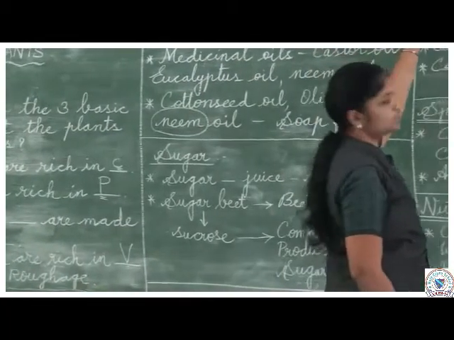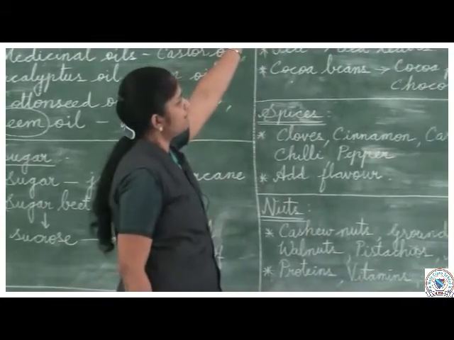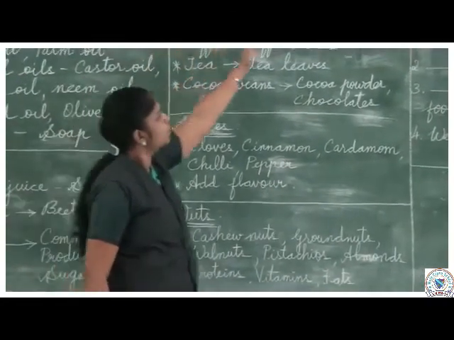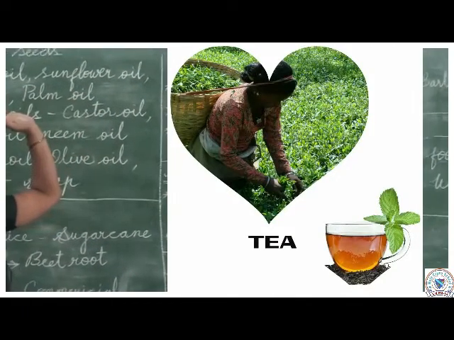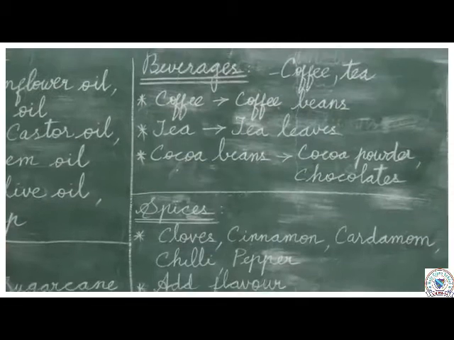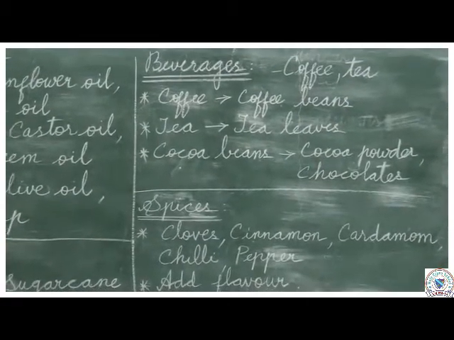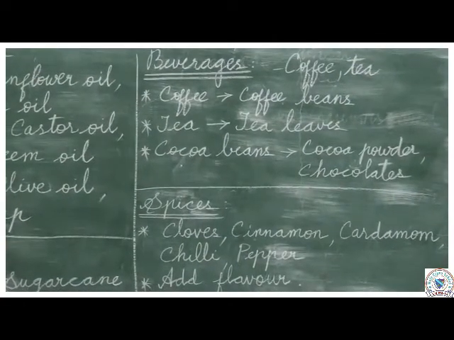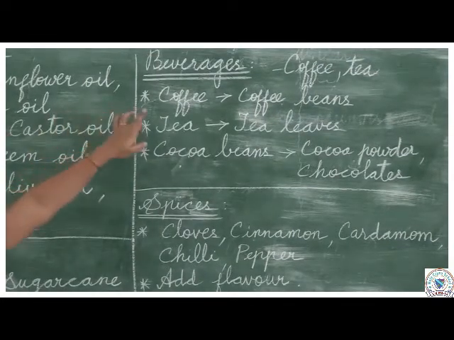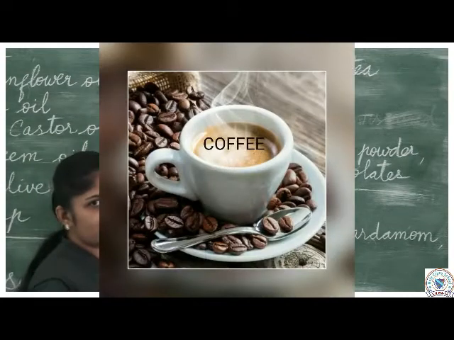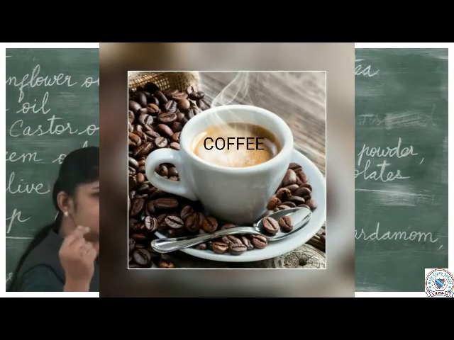Now moving on to the topic, beverages. What are all the beverages? Coffee, tea. Where do you get coffee? Early morning you wake up, your mother comes with a cup of coffee or with a cup of tea, isn't it? Where do you get that coffee powder? Coffee you get from coffee beans, seeds.